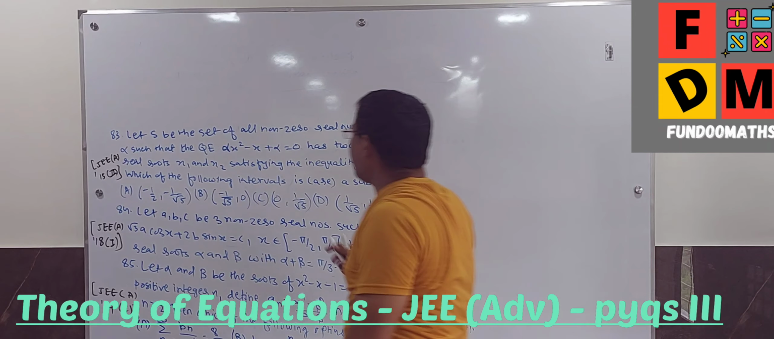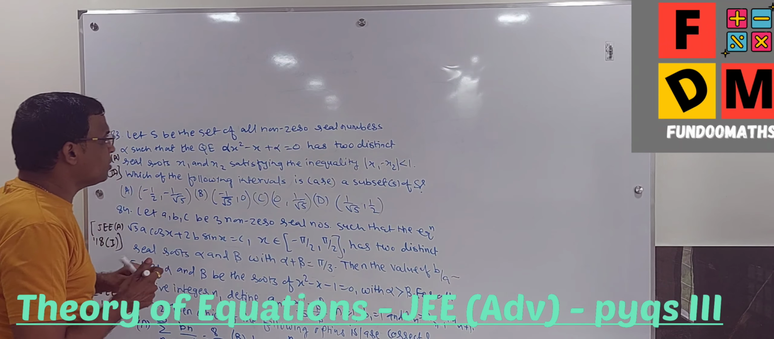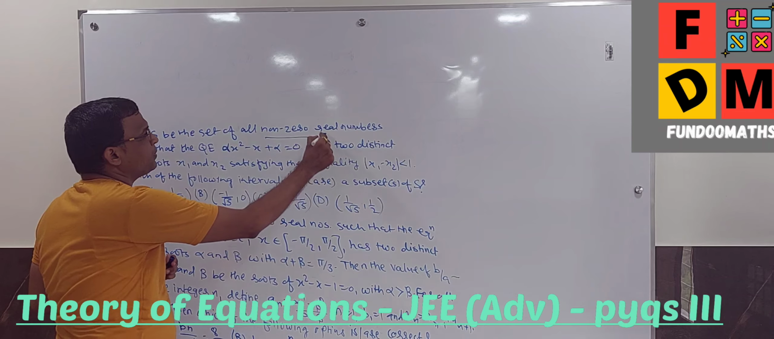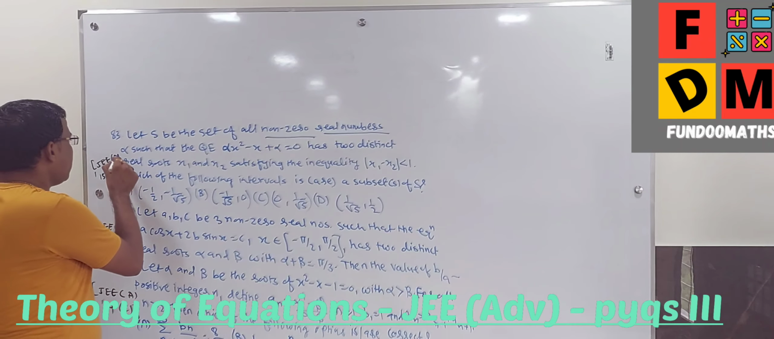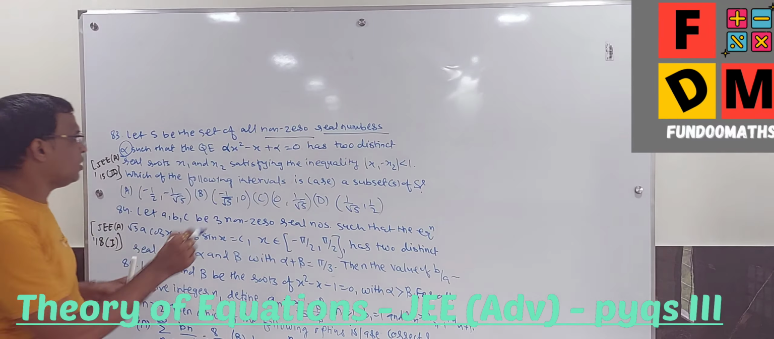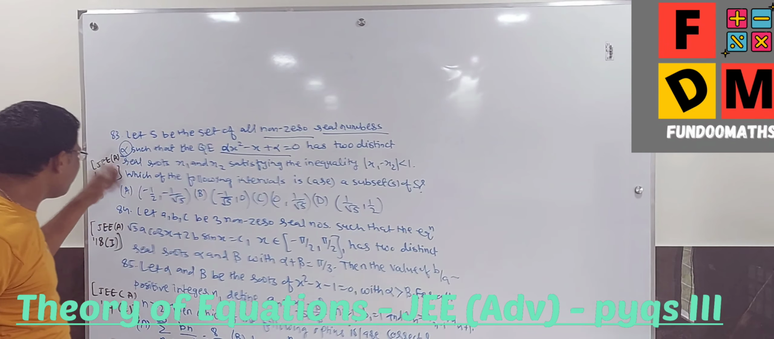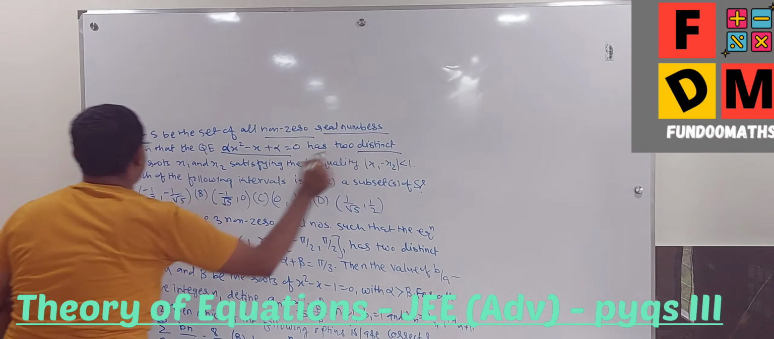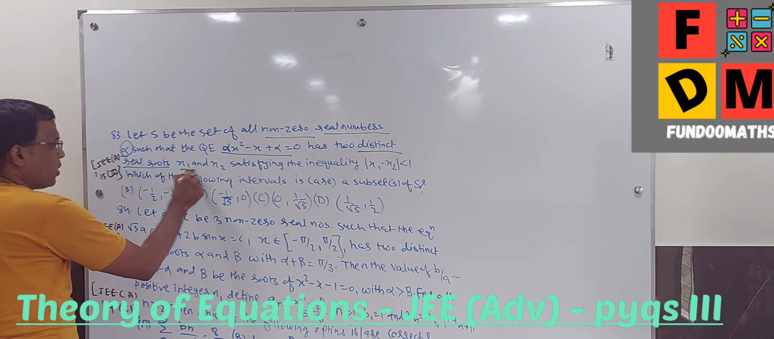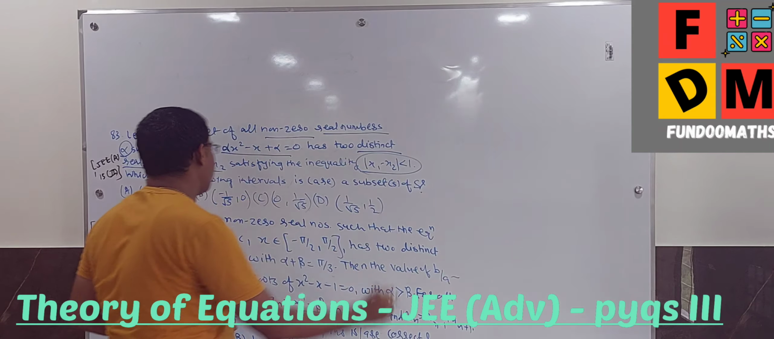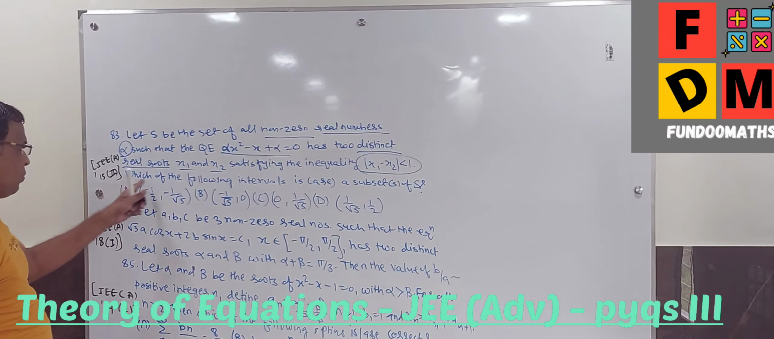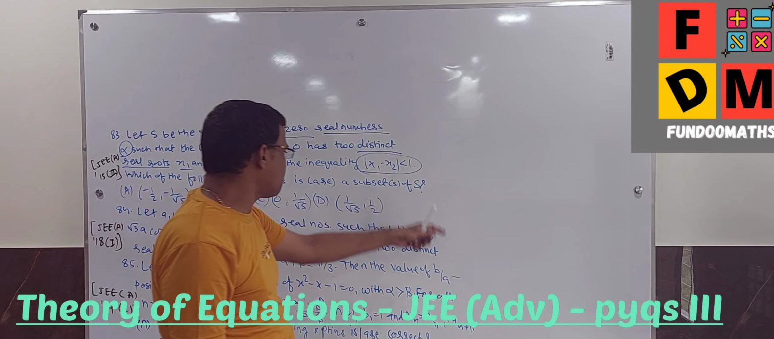Fine. So let S be the set of all non-zero real numbers alpha such that the quadratic equation has two distinct real roots, x1 and x2, satisfying the inequality. So this is an inequality. Which of the following intervals is a subset of S?